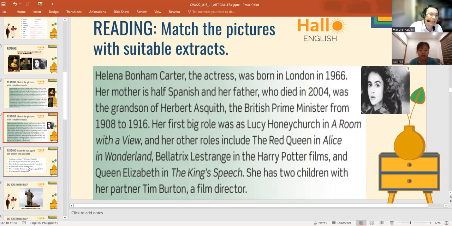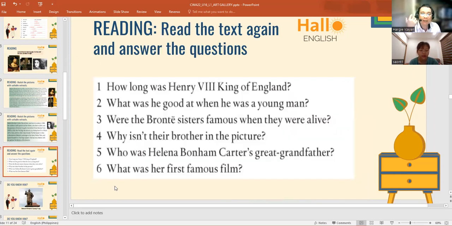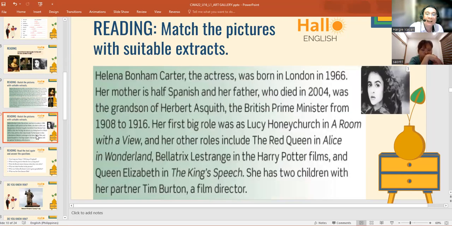So that would be her first famous film. A Room with a View, and she played Lucy Honeychurch in that film.